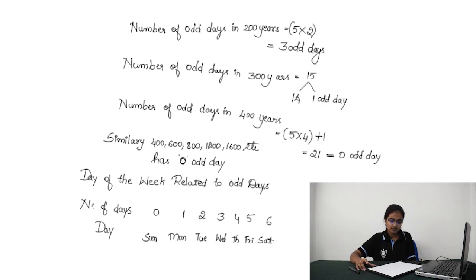This table, day of the week related to odd days, you need to remember. The number of odd days for each day: for Sunday 0, Monday 1, Tuesday 2, similarly for Saturday it is 6.